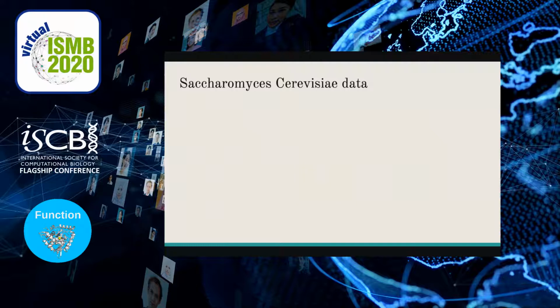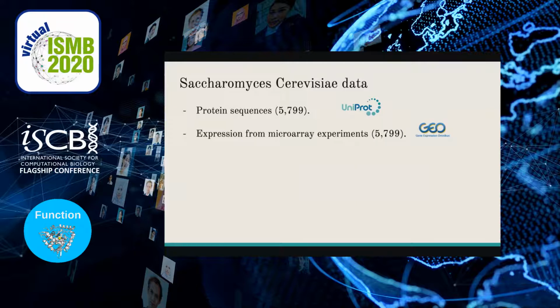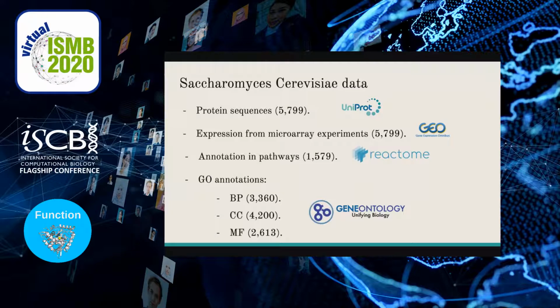For evaluating our proposal, we used proteins from yeast. For 5,799 proteins, we obtained their sequences from UniProt-KB Swissprot, and expression data at the gene level from a microarray experiment involving 72 samples downloaded from Gene Expression Omnibus. We also obtained the pathway knowledge from those proteins annotated in Reactome and the GO annotation for the 3 subontologies: biological process, cellular components, and molecular functions.